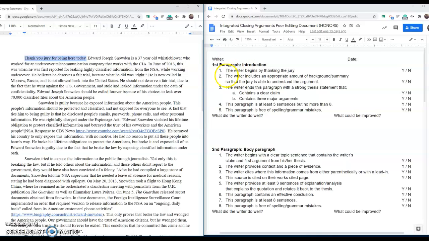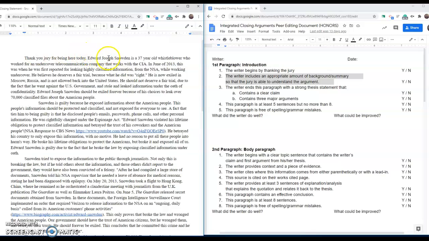The next thing that we are looking for is including an appropriate amount of background and summary so that the jury is able to understand the argument. So what we're really looking for here is who was involved, what happened, when did this happen, where did this happen, how did this happen, and why did this happen. The why can be challenging, but it is important. All right, especially if you are prosecuting, you want the jury to understand a possible motive for why this person did whatever it is that they did. So let's look for those key points.